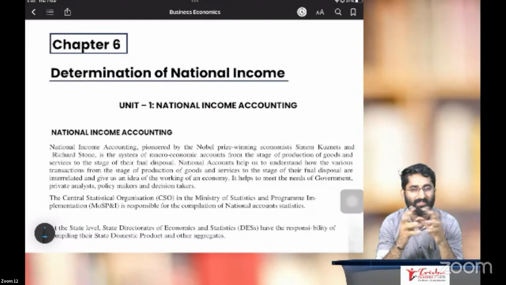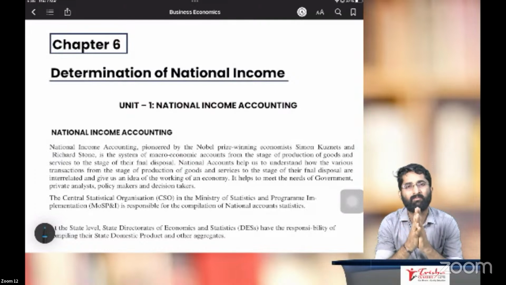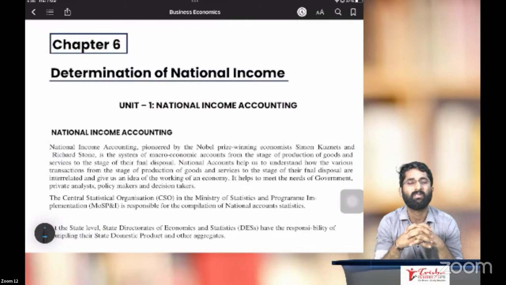There are some changes which I already discussed. The five chapters which are added are all macroeconomics. Earlier, the majority of our portions in economics was microeconomics. Now macro is also added. I told you, five chapters of macroeconomics. So which are the chapters, sir? Just to give you one introduction.